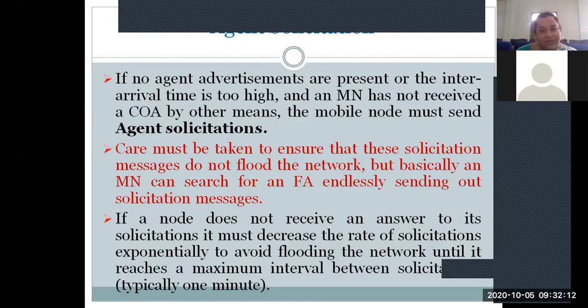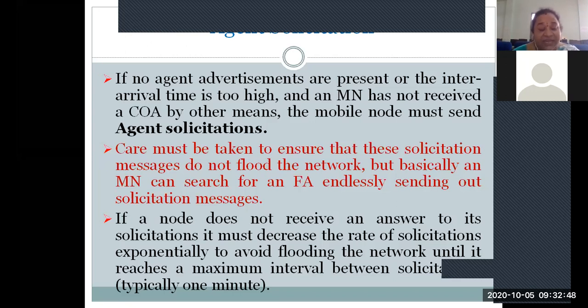See, agent discovery includes two procedures. One is the agent advertisement, another one is the agent solicitation. Agent advertisement is the one which is self-advertised by the agent itself to be identified by the mobile node while entering into the foreign network. So it will be allocated a certain COA for its identification by the correspondent node to continue the communication.